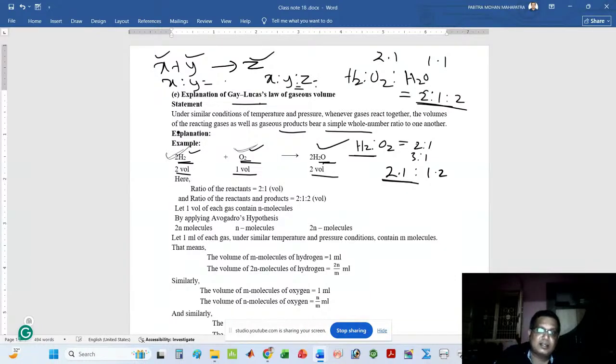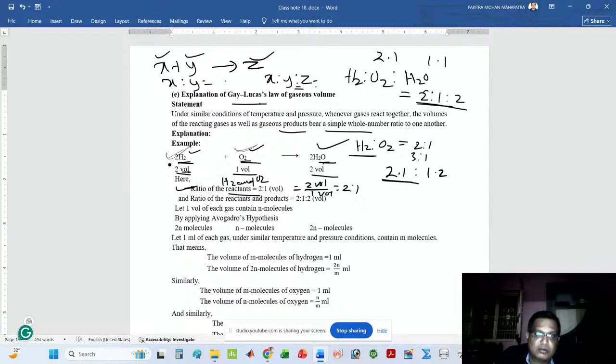If you want to find the ratio of the reactants as per volume, here reactants mean hydrogen and oxygen. 2 volumes of hydrogen divided by 1 volume of oxygen. That means the ratio is 2 is to 1. So the ratio of the reactants is equal to 2 is to 1.